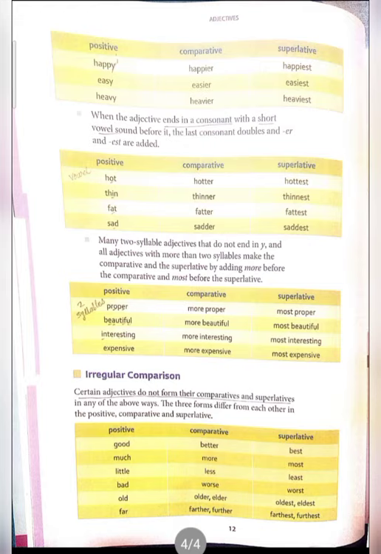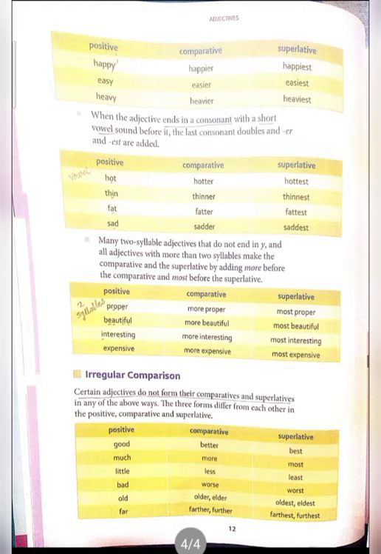See your example, proper. In this word, how many vowels have come? O and E, both are vowels. So while doing comparative, you have to say more proper and most proper. In the same way, the word beautiful: many vowels have come here, like E, A, U, I, U. So in the comparative and superlative degree, you will make the changes as more beautiful and most beautiful.